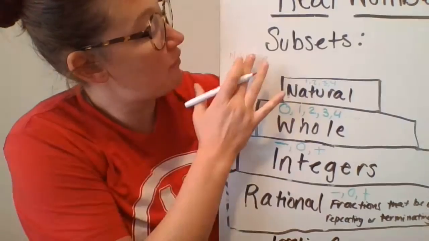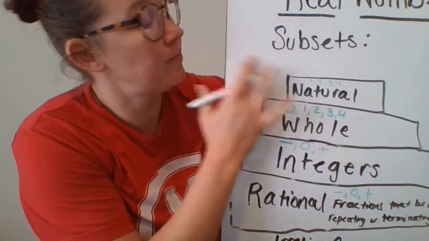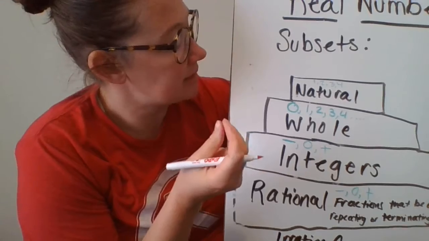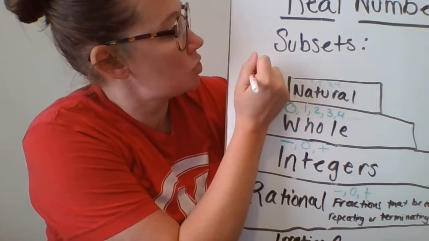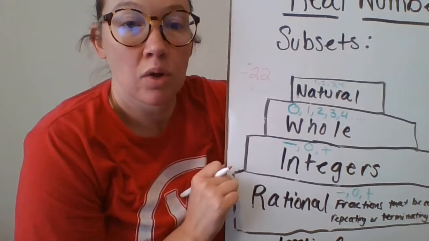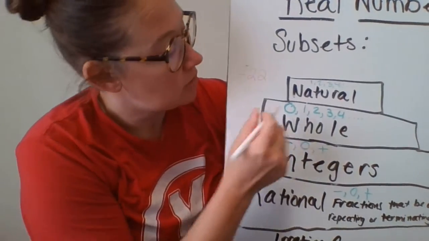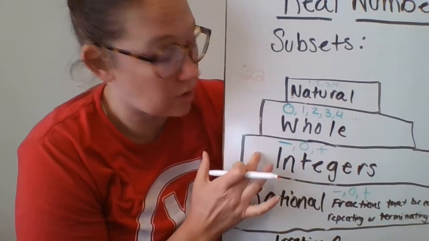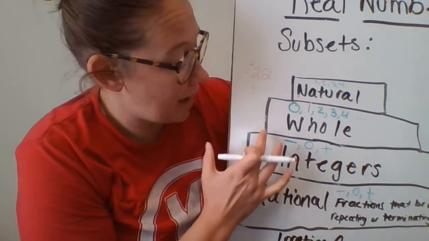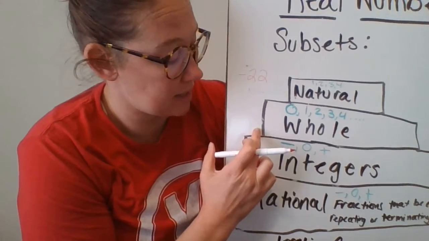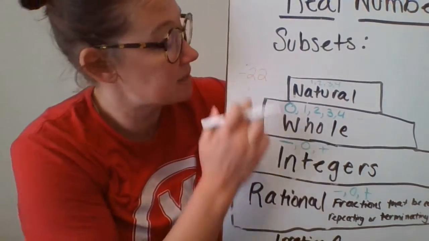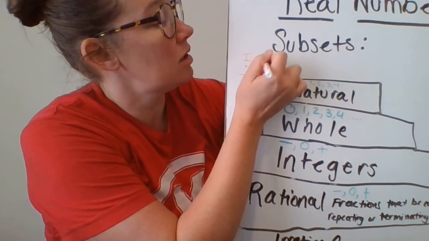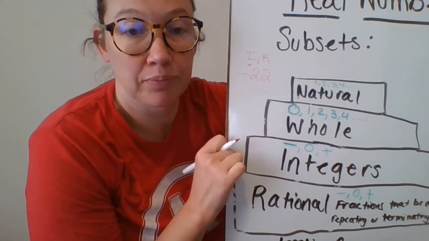Now, what if I were talking about the number, let's say negative 22? Well, negative 22 isn't a counting number, isn't a whole number. It's going to start right here in the integers. So I'm only going to take my knife and cut an integer piece and a rational piece. So negative 22 is only an integer and a rational number.